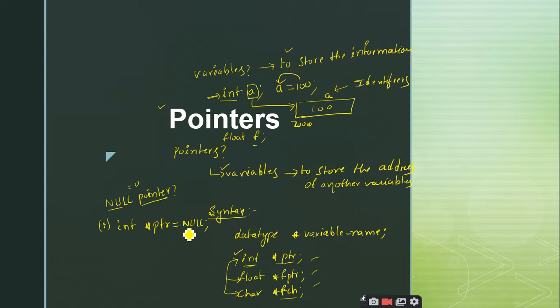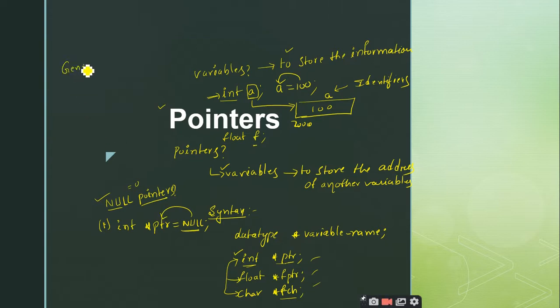So this is the null address I am assigning to this pointer. The pointers which are initialized to a null value are called null pointers, right? All these things we will go through. Is it clear up to this point? Yes, sir.